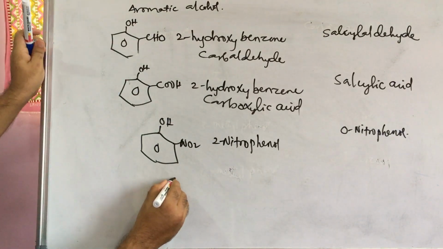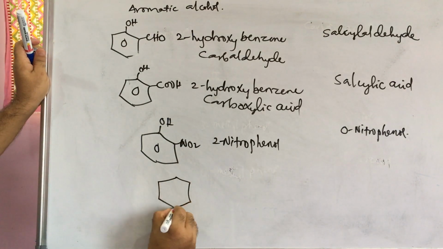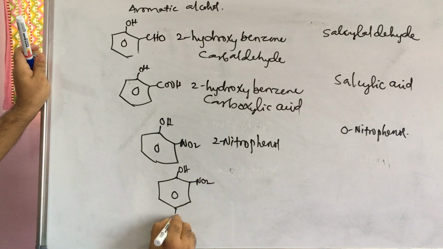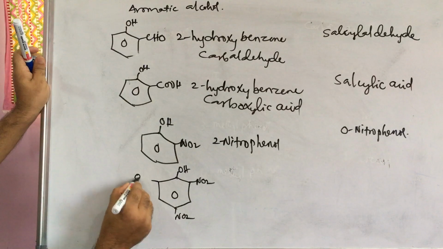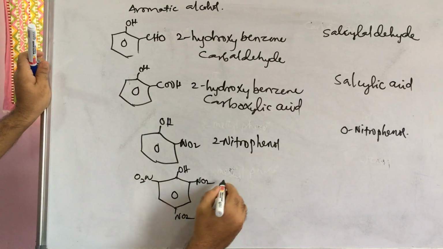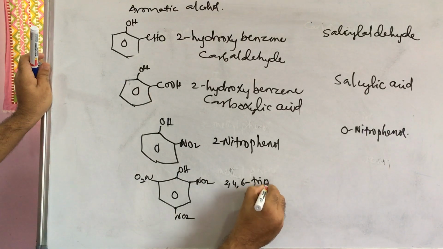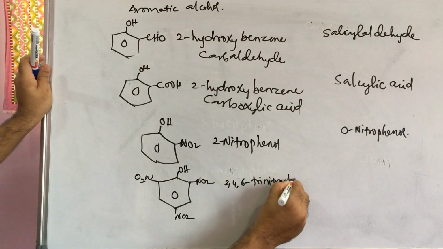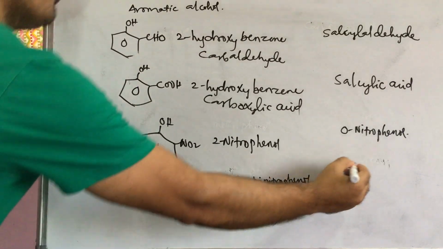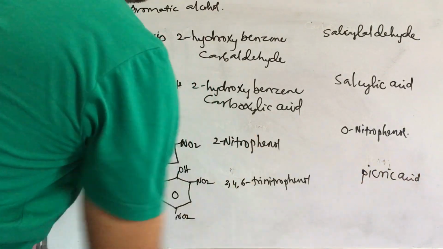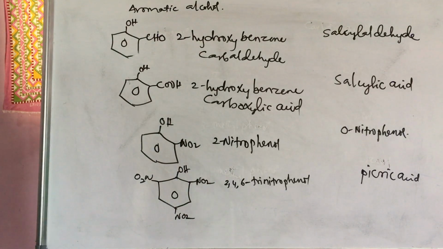Very, very important. Here, benzene with OH, second position NO2, fourth position NO2, sixth position NO2. This is called 2,4,6-trinitrophenol. Common name: picric acid. This is a yellow powder you will see in your laboratory.